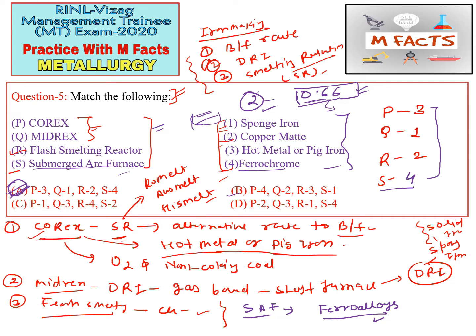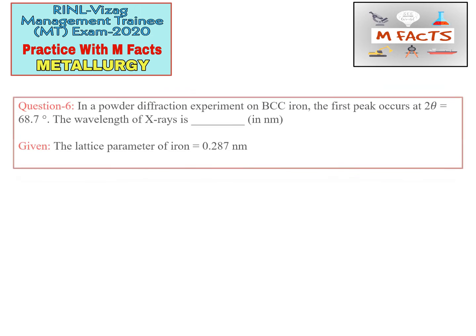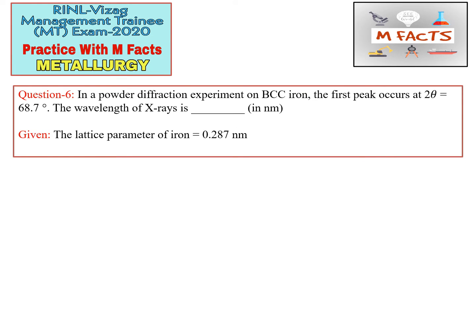The next question is, in a powder diffraction experiment on BCC iron, the first peak occurs at twice theta. The twice theta value is given. The wavelength of X-ray they are asking in nanometers, that is nm. Okay, so the given data is the lattice parameter of iron, that is 0.287 nanometers.